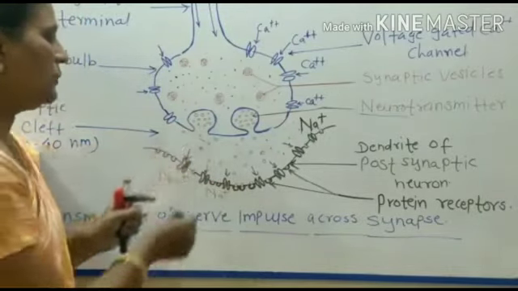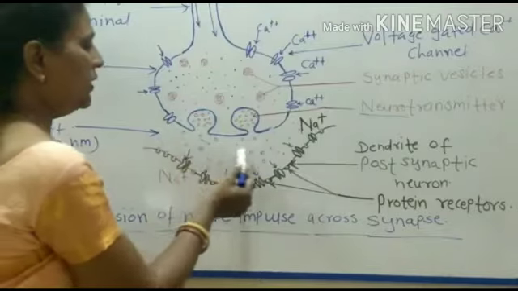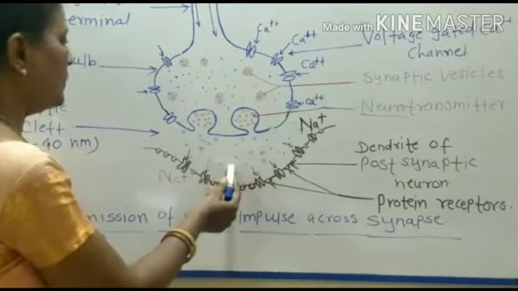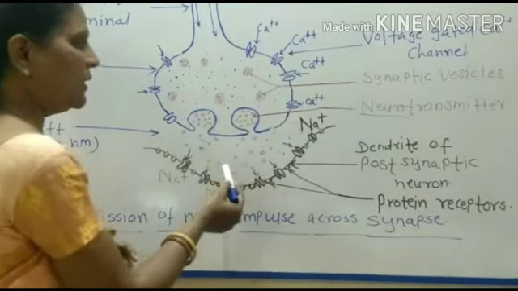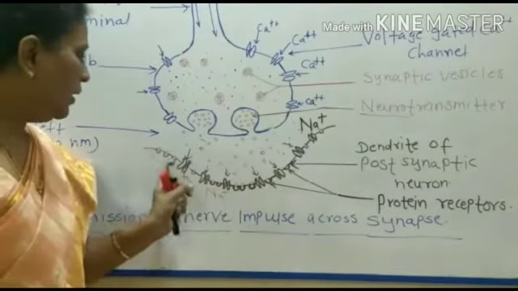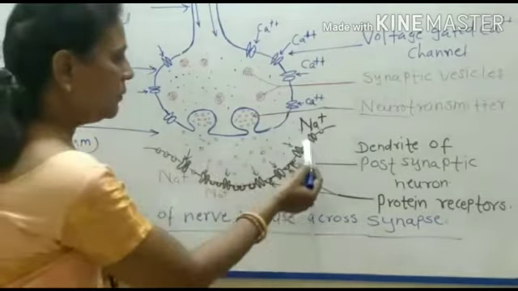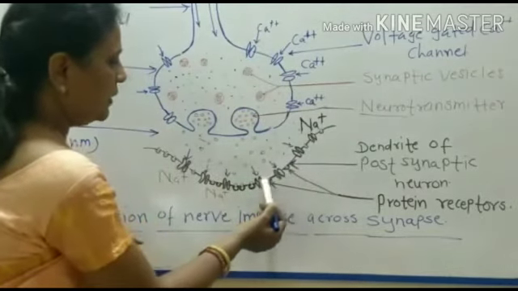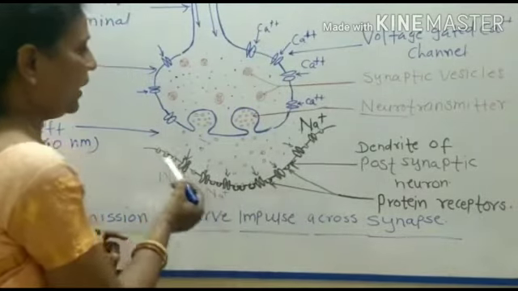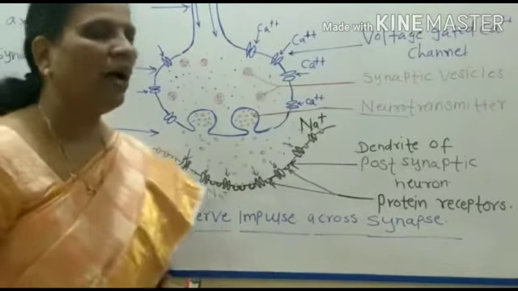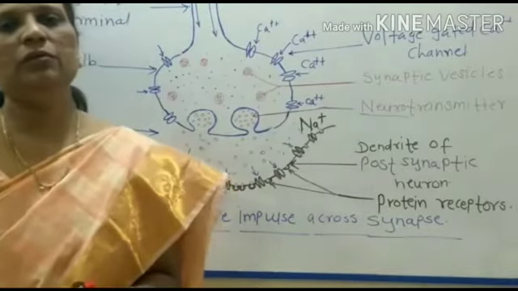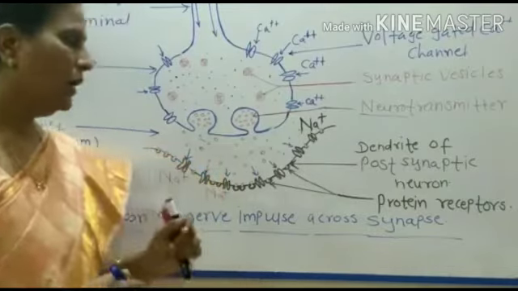Now these neurotransmitters released into the synaptic cleft then bind to the special protein receptors. They bind to the protein receptors, and then an action potential generates in the postsynaptic neuron.